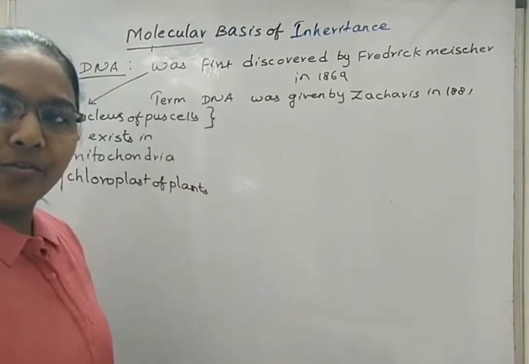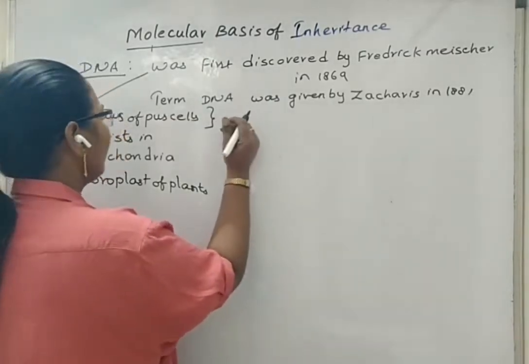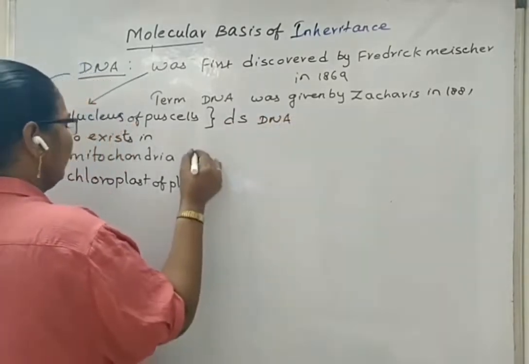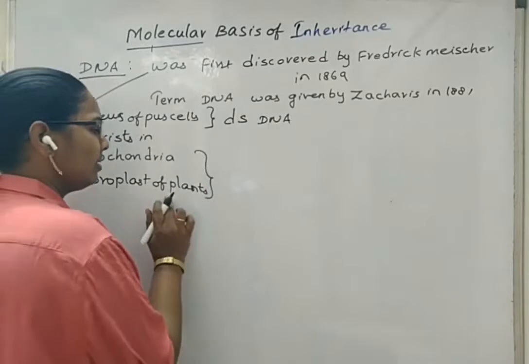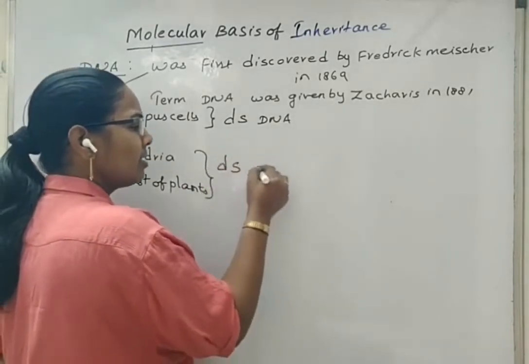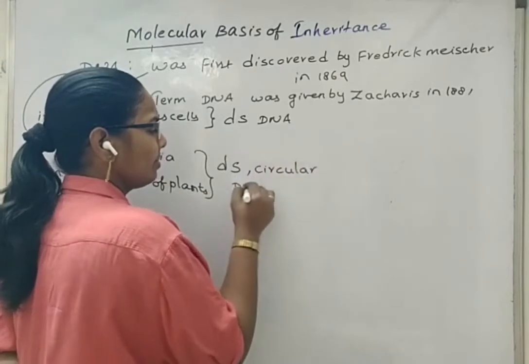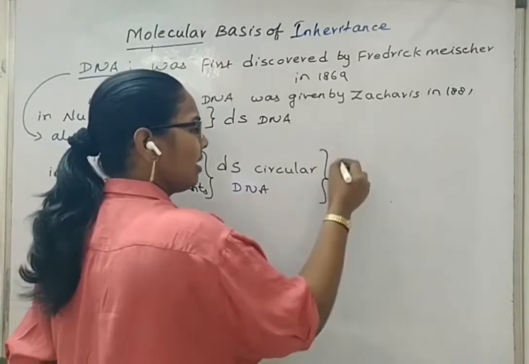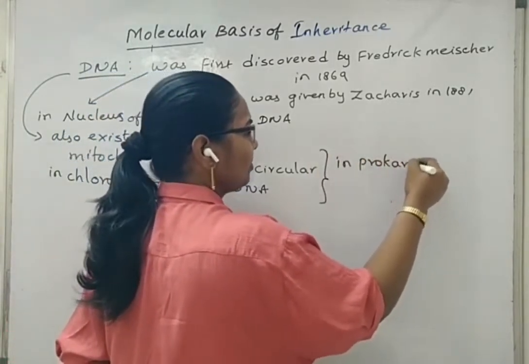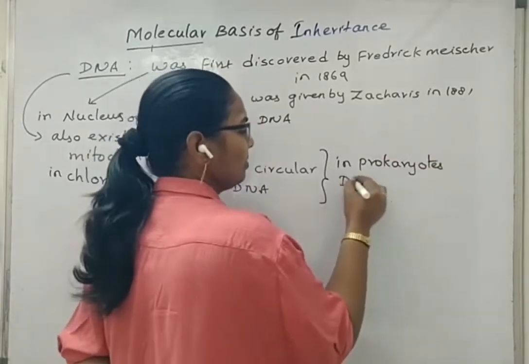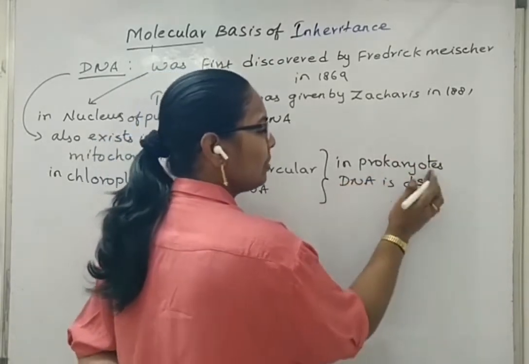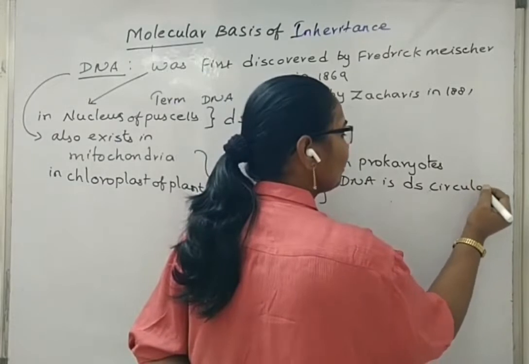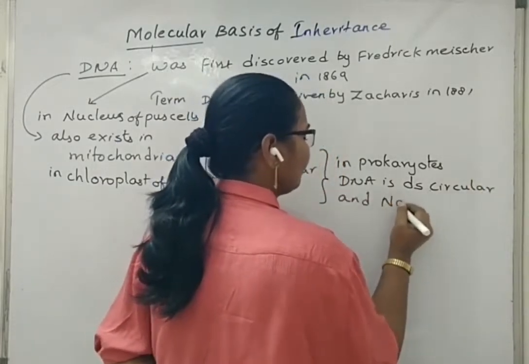The DNA in the nucleus of pus cells can be considered as a double-stranded structure. In case of mitochondria and chloroplast, the DNA is double-stranded circular DNA. The DNA is also double-stranded and circular in prokaryotes. Double-stranded, I am writing with small d and small s. Double-stranded, circular and naked DNA.